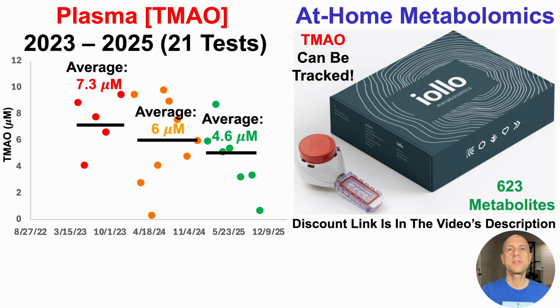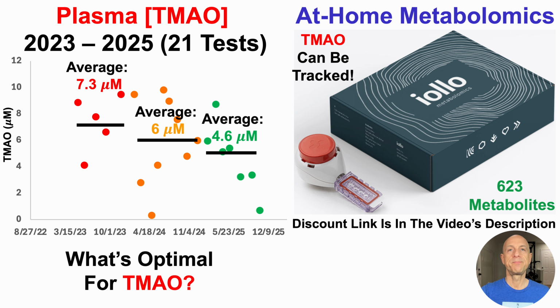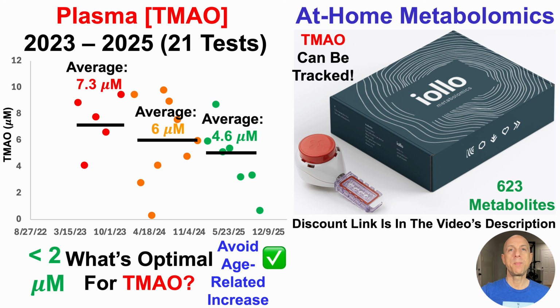All right, so how can we put this into the context of what's optimal? Well, half of that equation was avoiding the age-related increase. So for at least this 3-year period, this is good news. But the other side of what's optimal is less than 2 micromolar. And unfortunately, with average values for all 3 of these years, that's a fail. I haven't been able to do that yet.